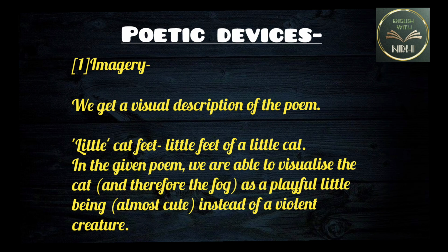Poetic devices. Number 1. Imagery. We get a vivid visual description in the poem. Little cat feet, which means little feet of a little cat. In the given poem, we are able to visualize the cat and therefore the fog as a playful little being, which is almost cute instead of a violent creature.